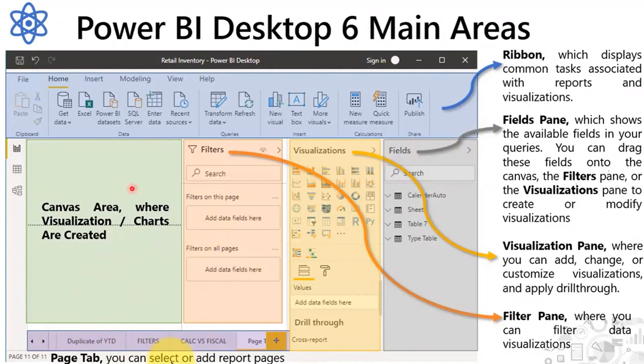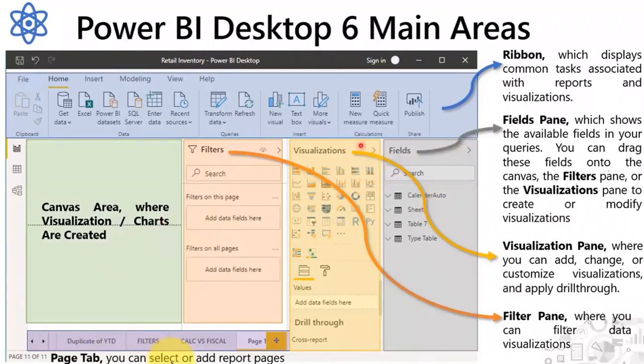So these are the main important areas that we can see once we open Power BI Desktop. This one is the Power BI home ribbon, and this is a canvas where we are going to build the visuals. These are the filter pane. If you want to filter the data, we can drag any fields into this filter pane and do the filters.